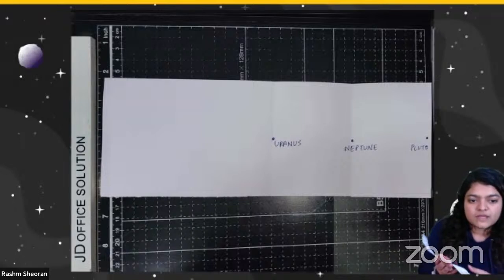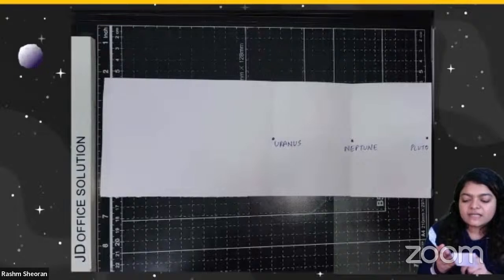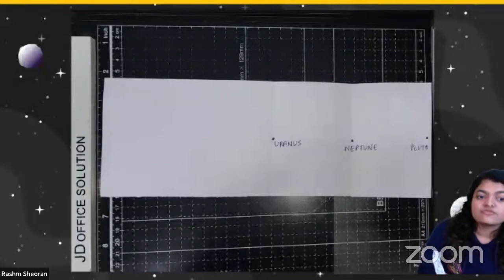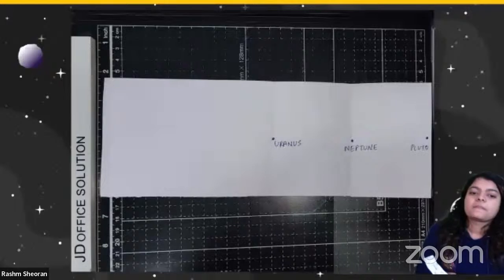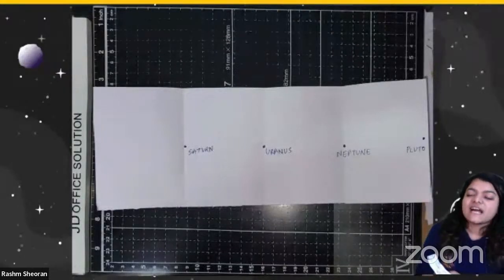Uranus is 1 by 2. Then we fold it from the right hand side and we write Neptune. Neptune is at 3 by 4 distance from the sun if Pluto is 1 distance from the sun. Uranus is half distance from the sun. What comes after Uranus? We have Saturn.